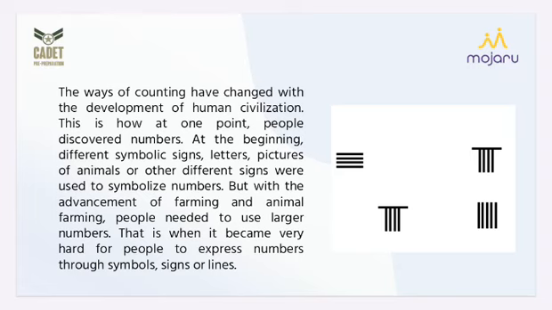The ways of counting have changed with the development of human civilization. This is how at one point people discovered numbers. With the passage of time and the passage of civilizations, the counting system started to develop itself along with the development of human civilization. That's how people discovered numbers. At the beginning, different symbolic signs, letters, pictures of animals, or other signs were used to symbolize numbers.